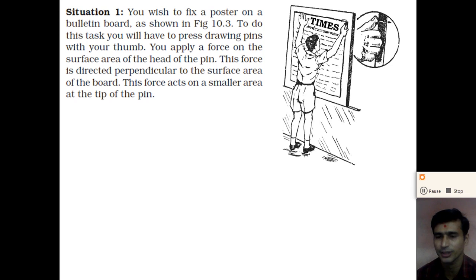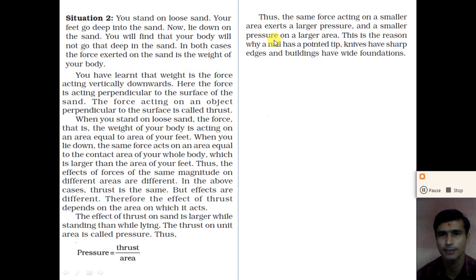So the pressure created on the tip of the pin is more compared to the pressure created on the head of the pin. So understand this situation.